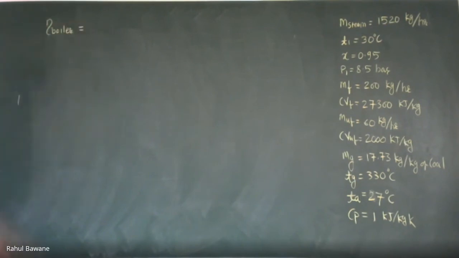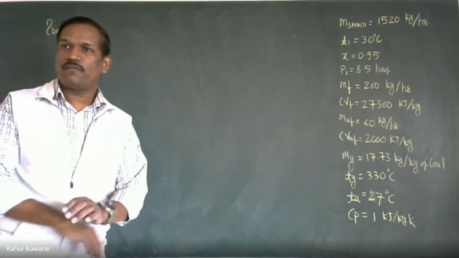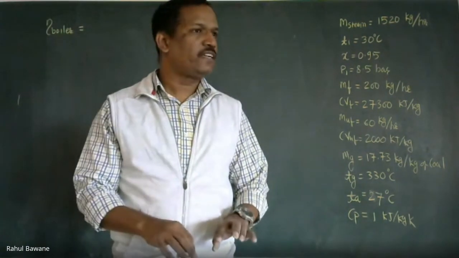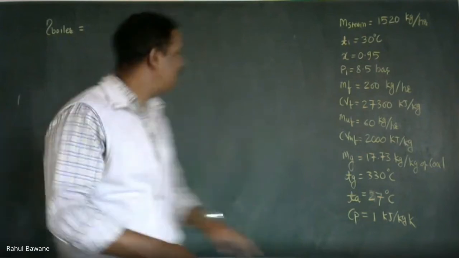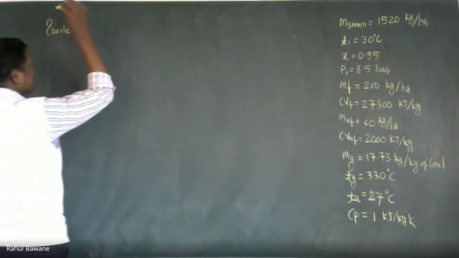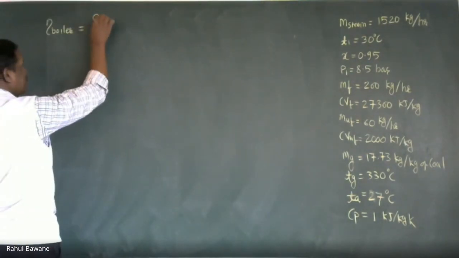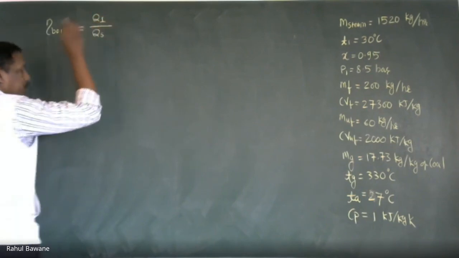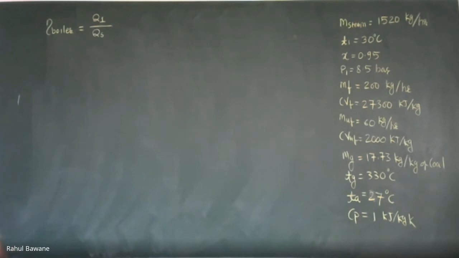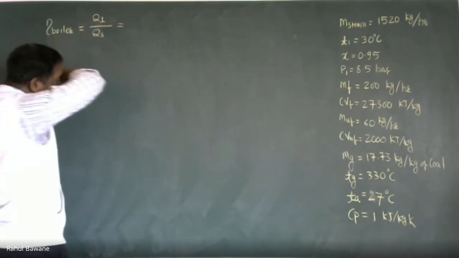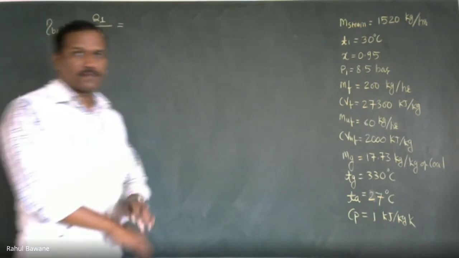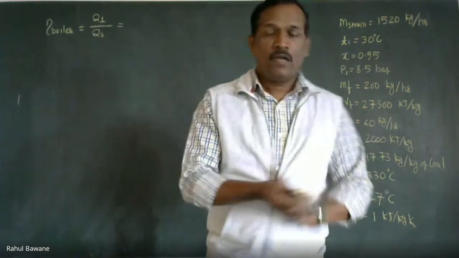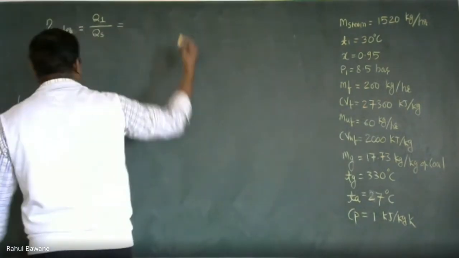Boiler efficiency, what does it mean? It is the ratio of heat required for steam generation divided by the total heat supplied by fuel. So heat required for steam generation, suppose that is Q1, divided by the total heat supplied by fuel, Q supplied. How much steam is generated?